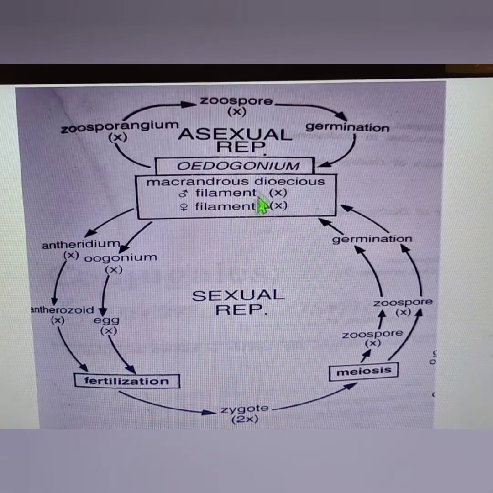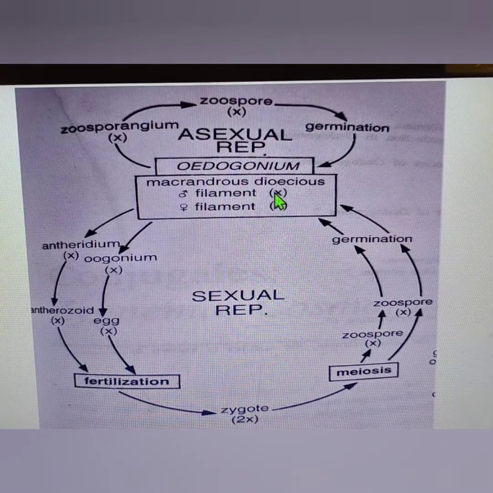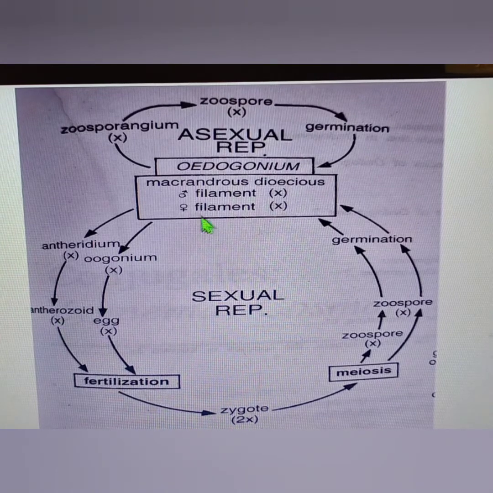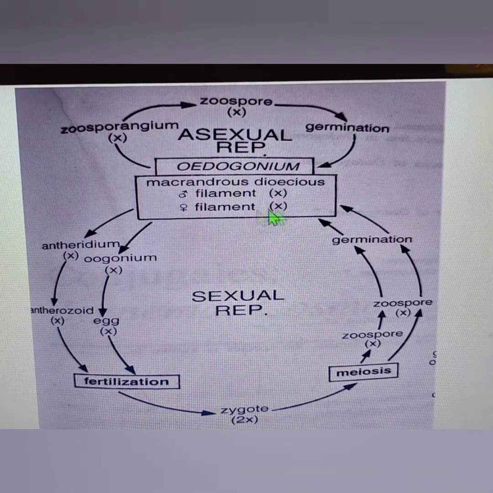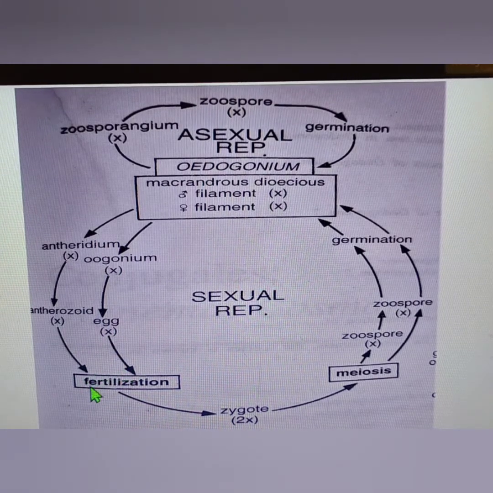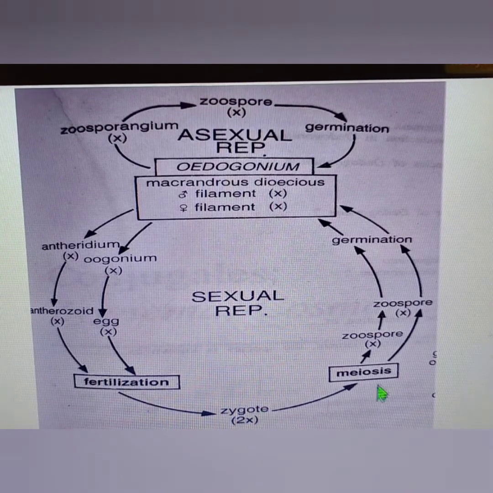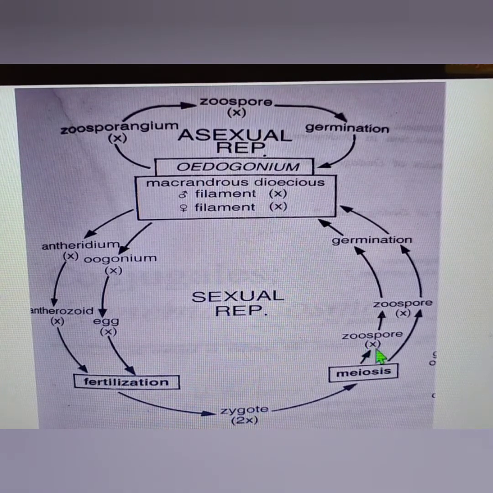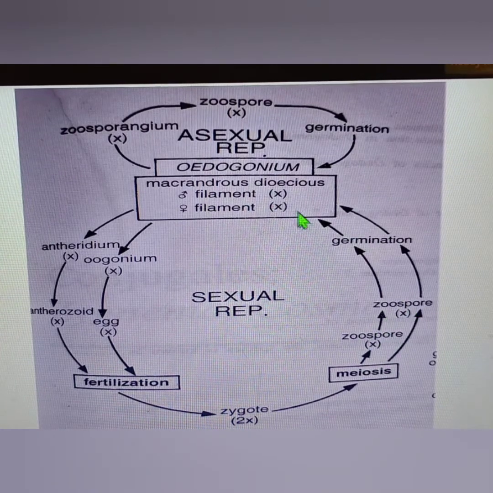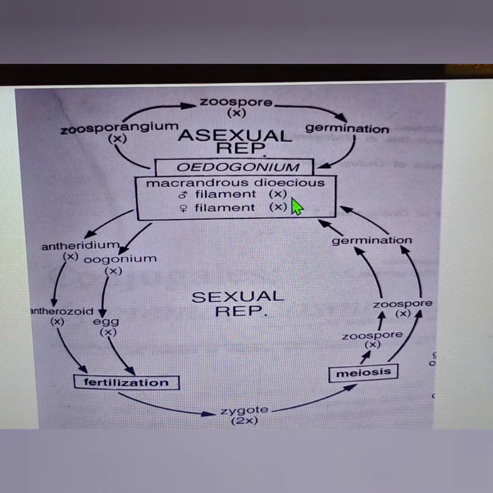Okay, from a male filament which is haploid, we get antherozoids which are haploid, and from a female filament which is haploid, we get the egg which is haploid. When they fuse together during fertilization, they will give rise to a diploid zygote, which will undergo meiosis to give rise to haploid zoospores.